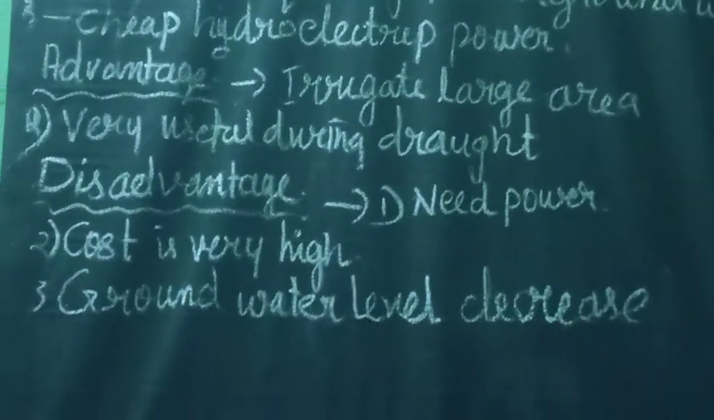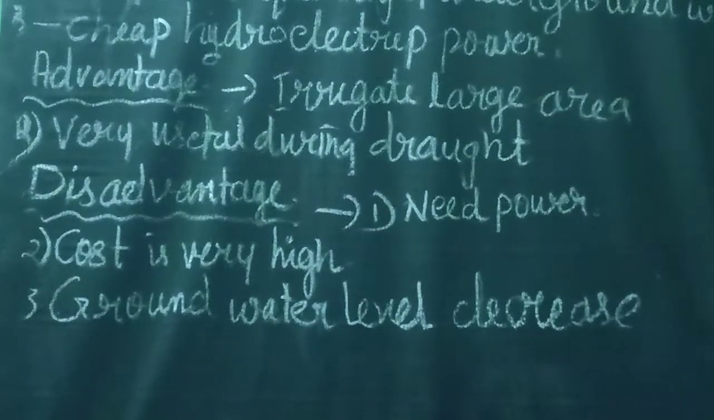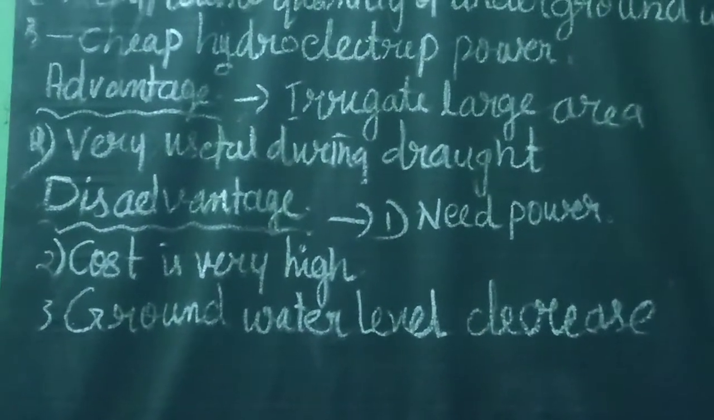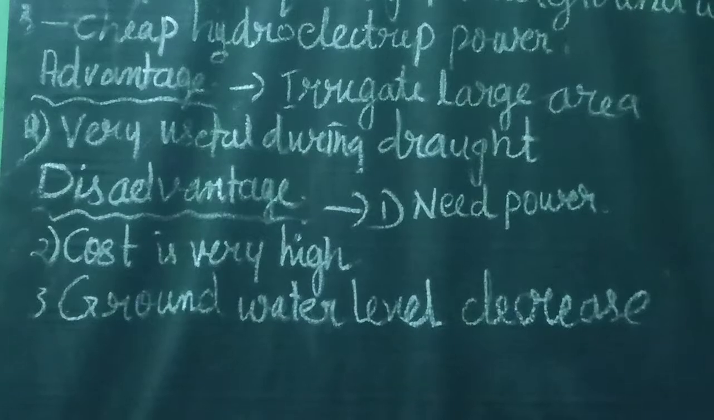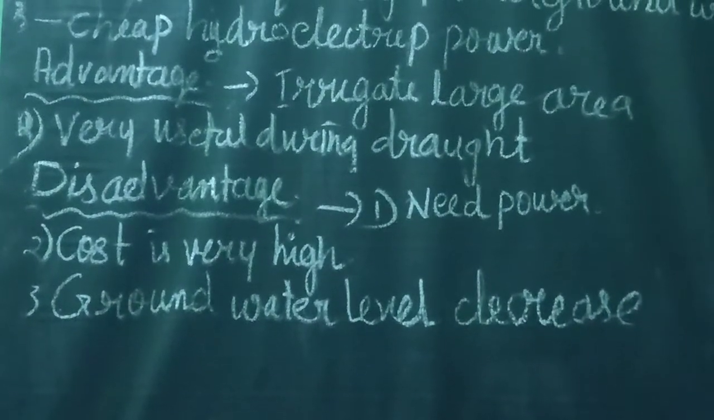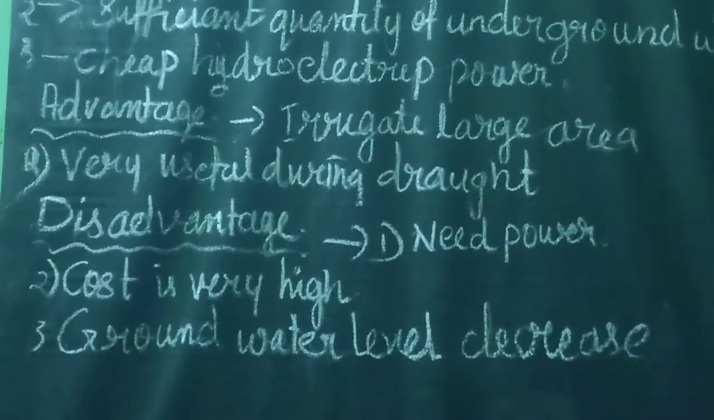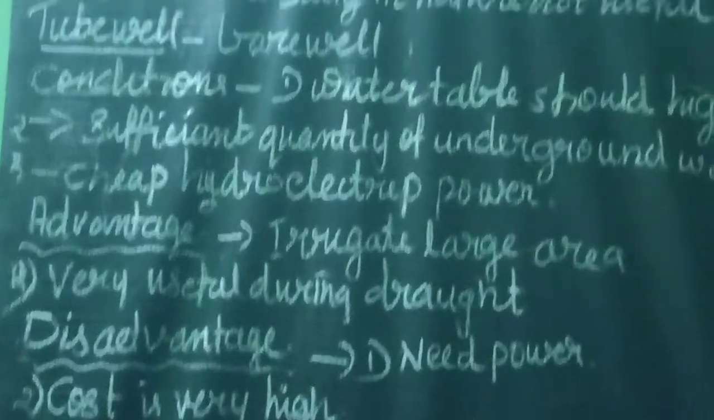Continuously it will take the groundwater, so the groundwater table level will be decreasing, and sometimes the extraction cost of this groundwater is very high, so farmers find it very difficult to pay. They need cheap power, which is not available in many of the states. Okay, these are the disadvantages.